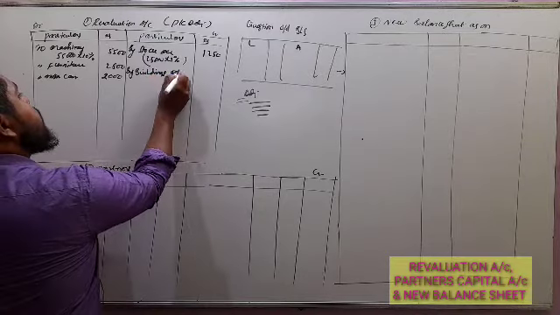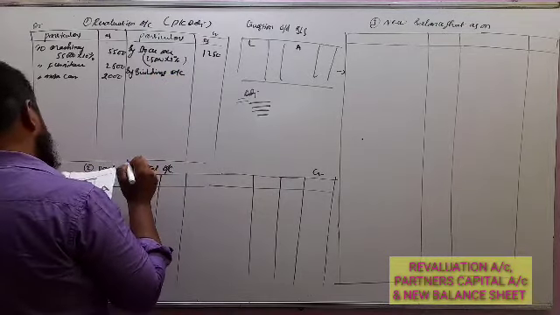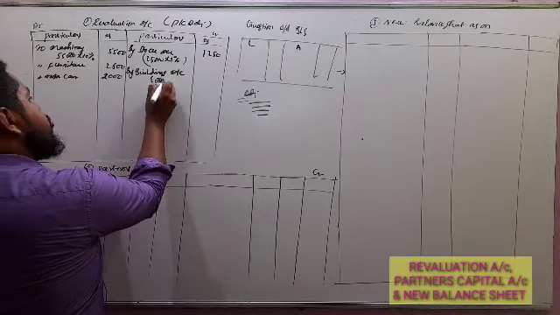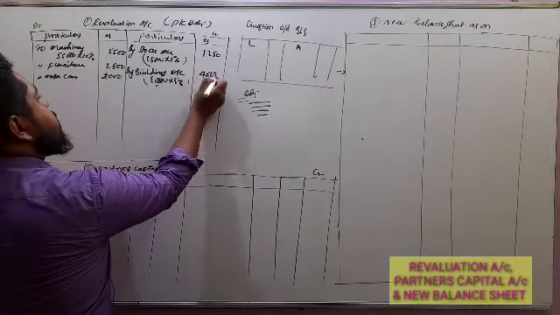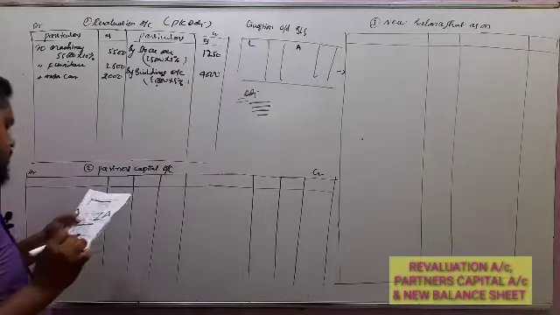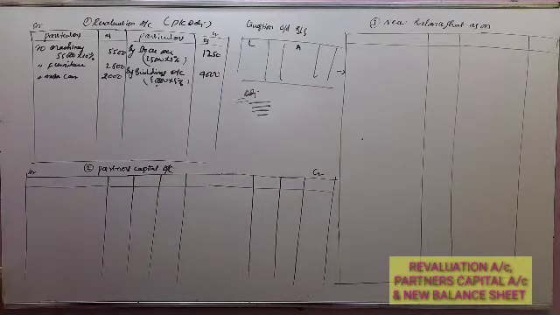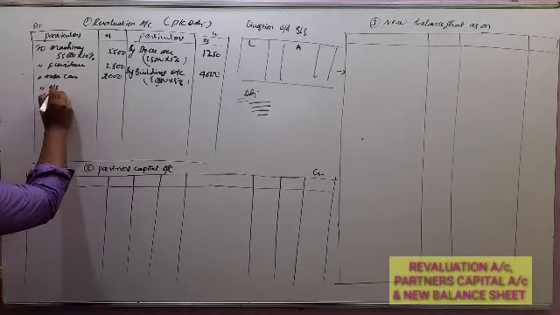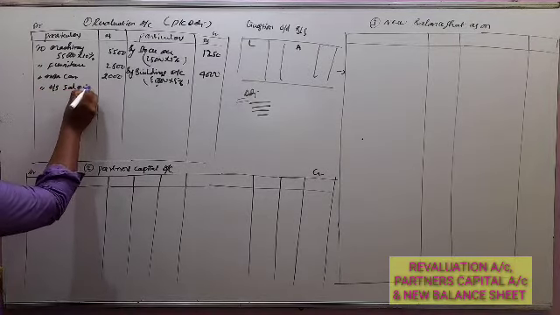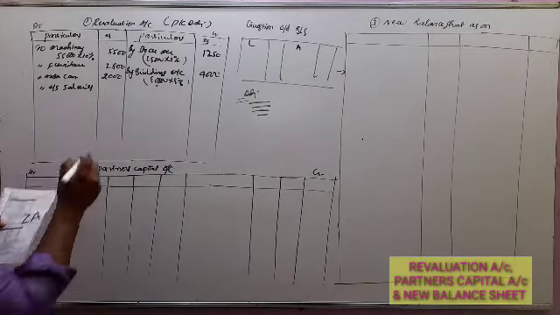Next, buildings. So buildings account. So buildings 80,000. So 80,000 into 5%, 4,000. Next, outstanding salaries. That is under the expenses losses side. So outstanding salaries 3,000.